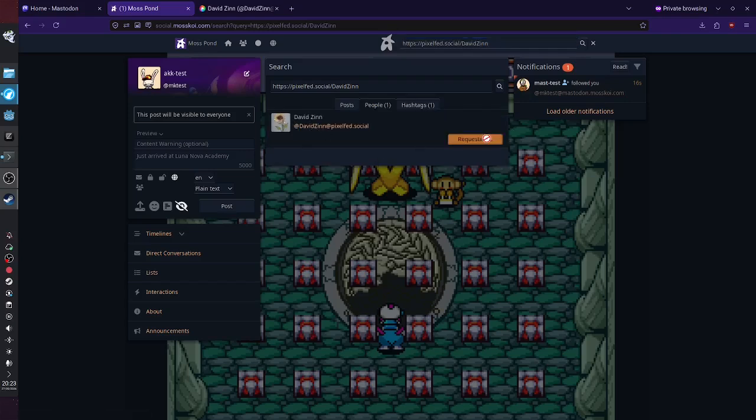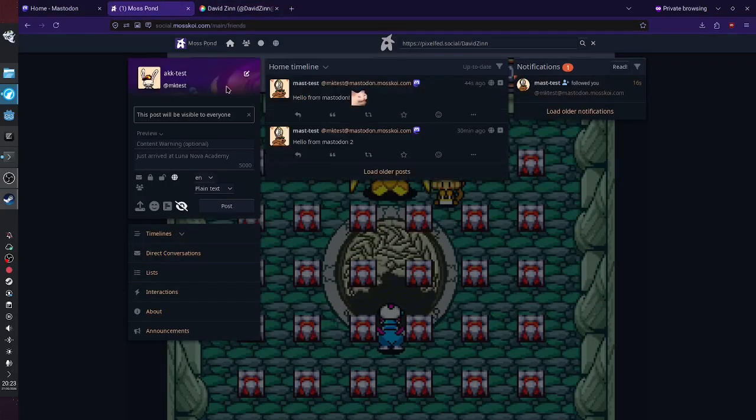Again, it's someone on another server, not mine at all, on another type of platform, but I can still follow them. And this is really fun. So it doesn't retroactively download stuff. If I were to refresh my page, it's not going to show their older posts. But from now on, whenever they post something on their PixelFed, it's going to show on my timeline, and that's really cool. I find that very, very cool.